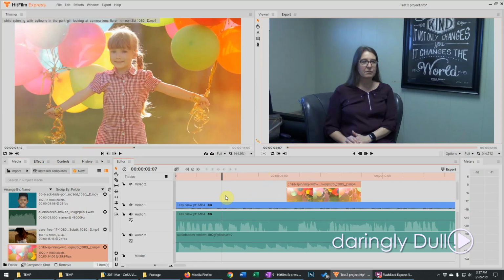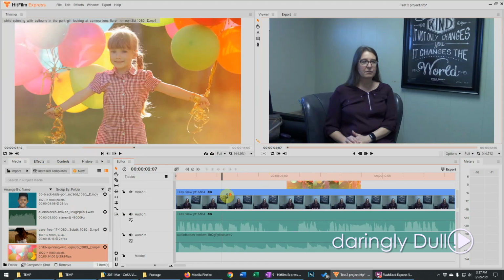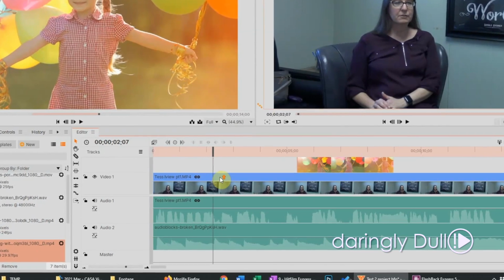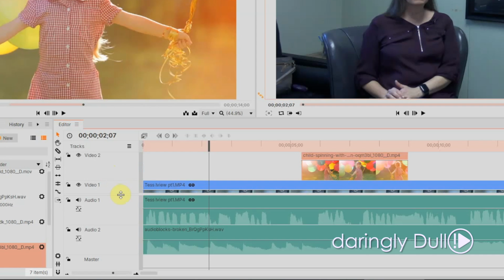Now looking at the timeline window, it kind of looks like the interview just disappeared from the sequence, right? It's because the window scrolled down to make room to show the clip with the girl with balloons. If I use the mouse's scroll wheel while I'm down here in this window, in the video part, you can see the interview is still there. It's just hidden.